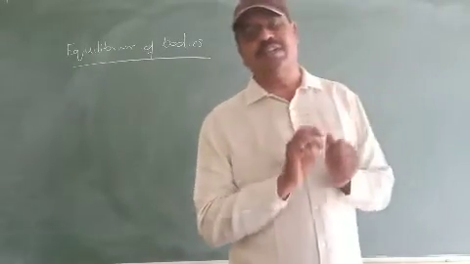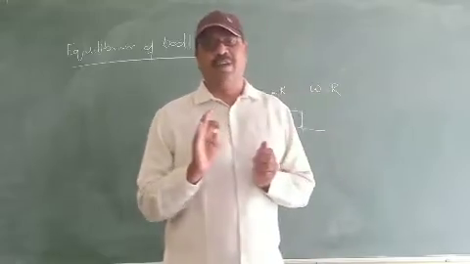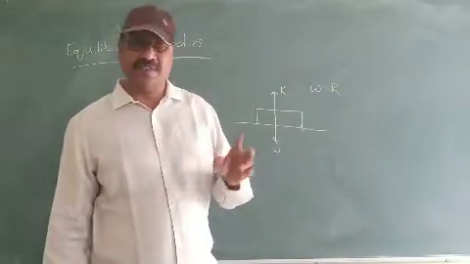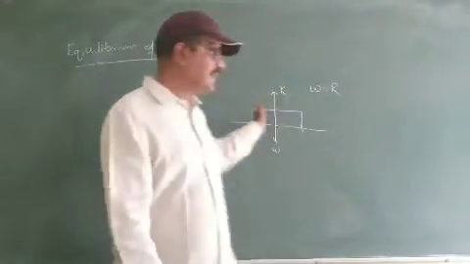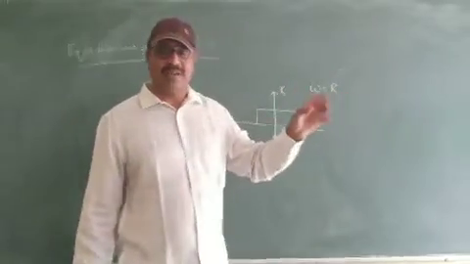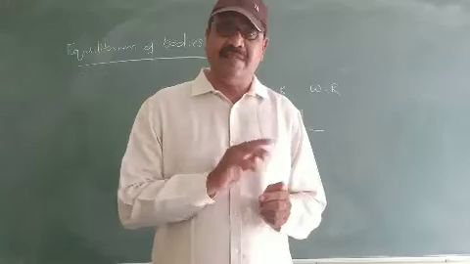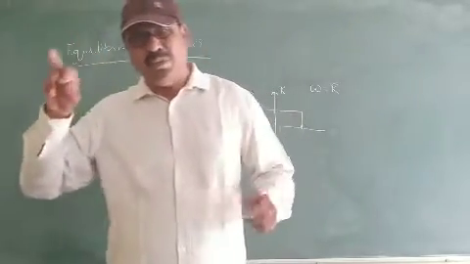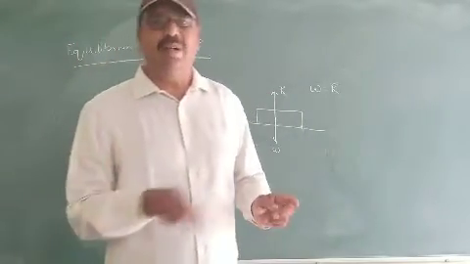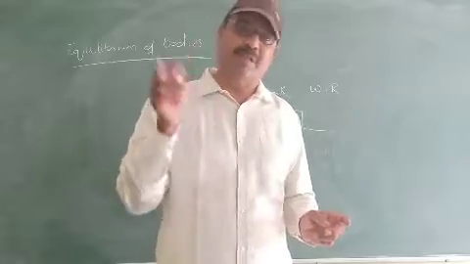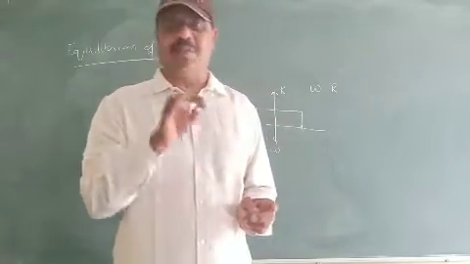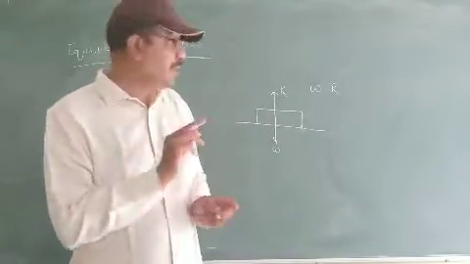So these are the two conditions for the body to be in equilibrium.